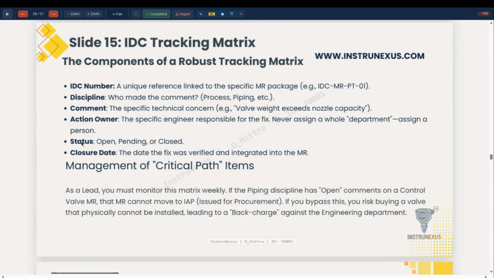Comments, if any, will be incorporated and accumulated by the instrument engineer and sent to the vendor for incorporation. Please mention the status: this is open, or any point pending, or this point is closed. A comment resolution sheet is to be attached. Closure date for fixing, verified and integrated into the MR. The closure of comment date ought to be mentioned and it has to be completed within that cycle. Otherwise, delay in procurement will occur.